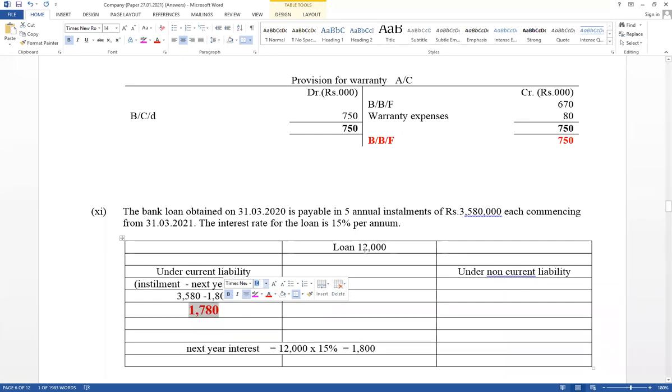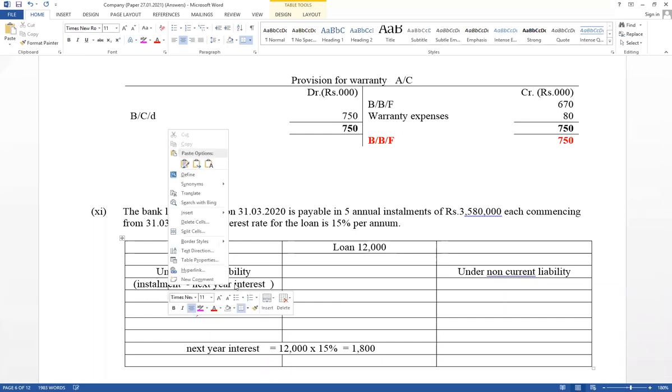Loan total value cannot be included under non-current liability. The reason is it should be paid with installments. Next year also we have to pay. Under current liability as a loan should be included installment minus next year interest.